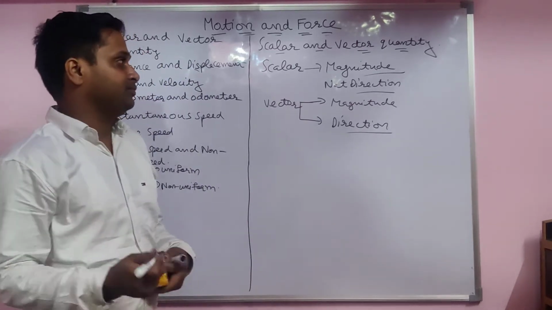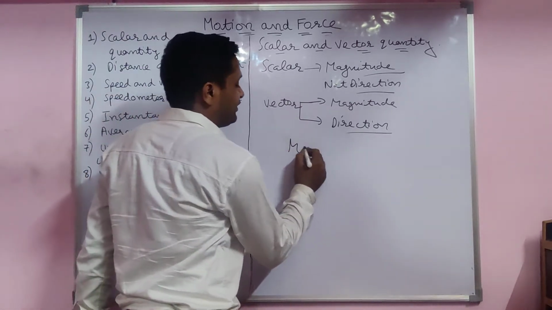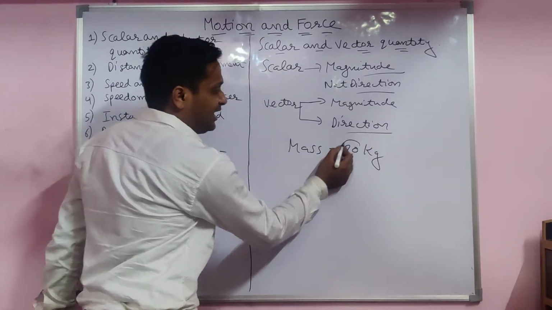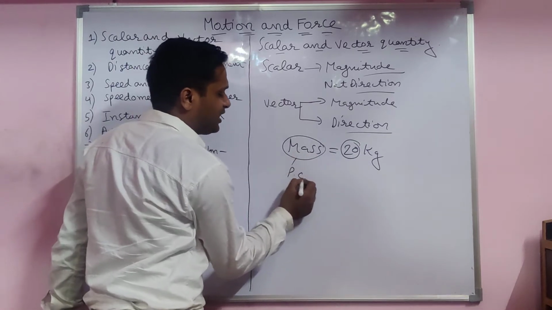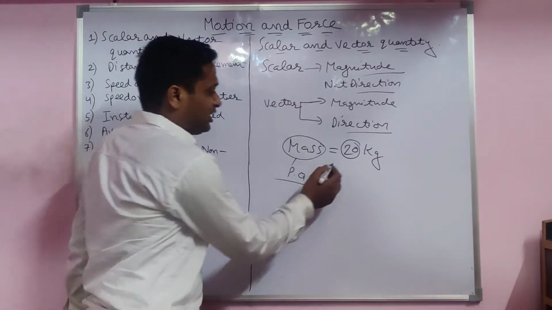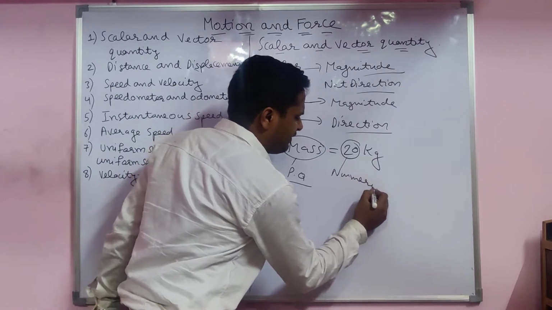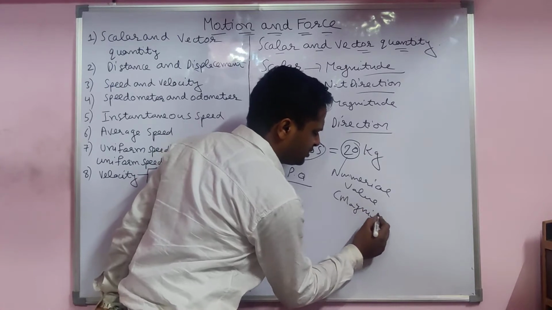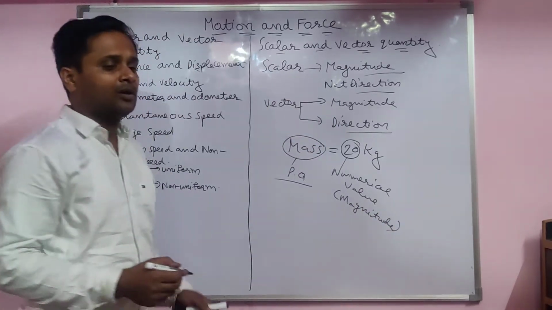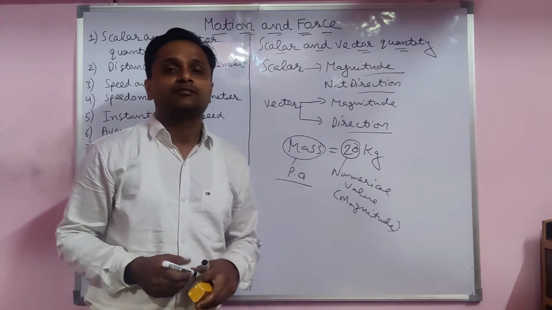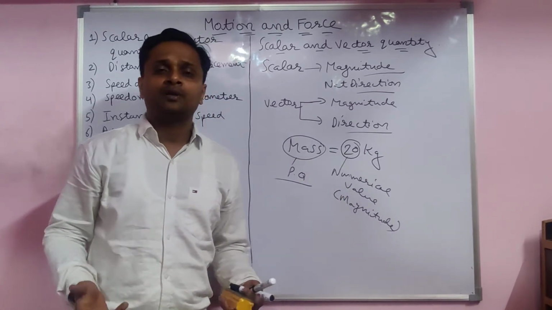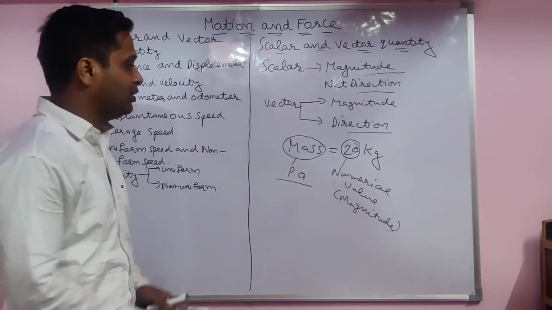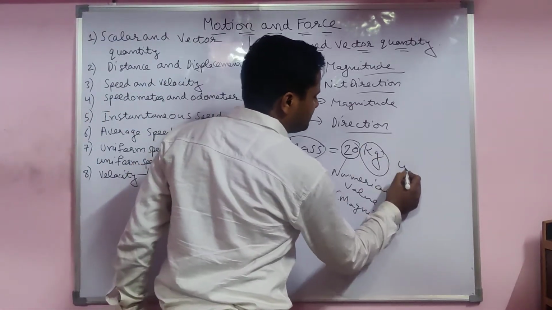What is magnitude? For example, you take one physical quantity, that is mass. You write 20 kg. Mass is a physical quantity, and 20 is a numerical value. You can say that is the magnitude. How much? How many pens do you have? 5, 6, 7. These are the magnitude. How many kilometers do you have to go from Davali to Bathinda? 34 kilometers. 34 is the magnitude, and behind it is a unit.